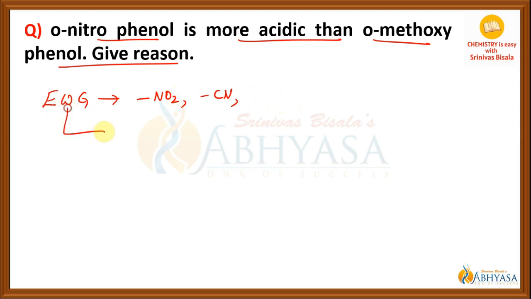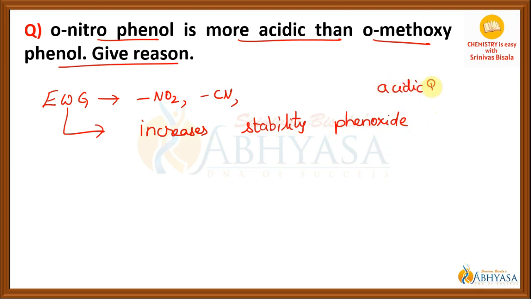So electron withdrawing groups increase the stability of the phenoxide ion by dispersing the negative charge. That is the reason why the acidic nature increases.